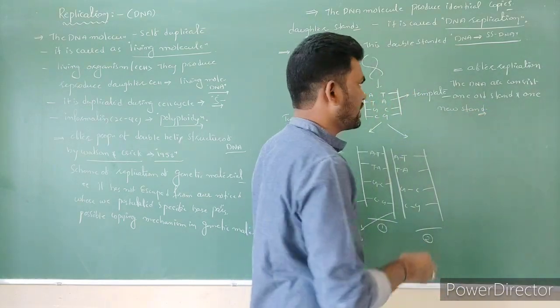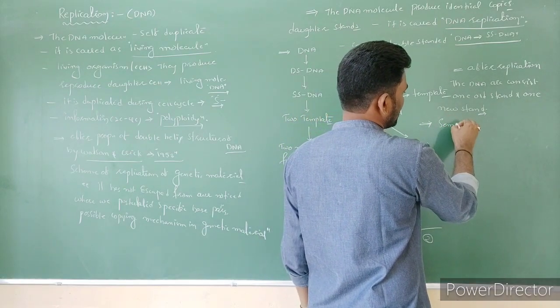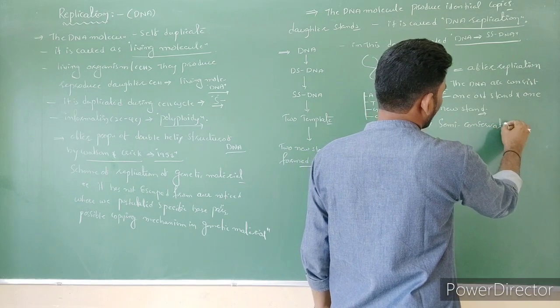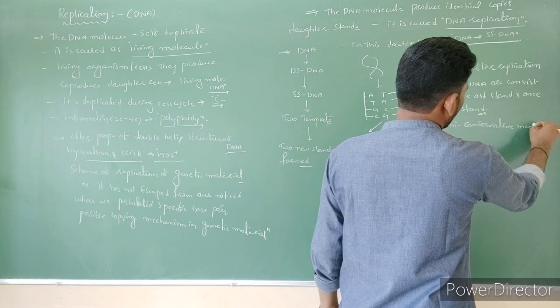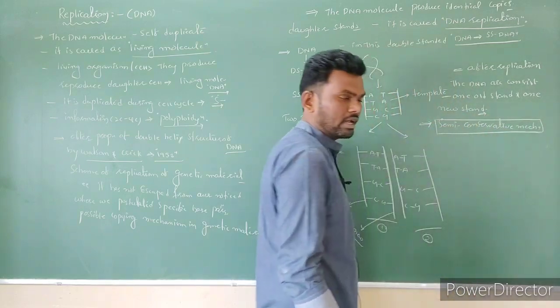So what is such a mechanism called? Such type of replication is called the semi-conservative mechanism. So the DNA replication mechanism is the semi-conservative mechanism.